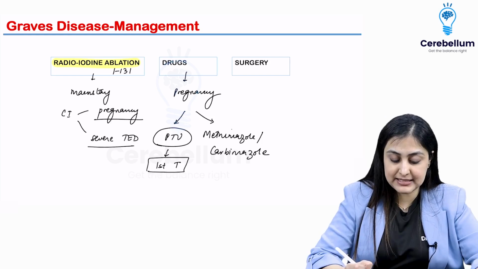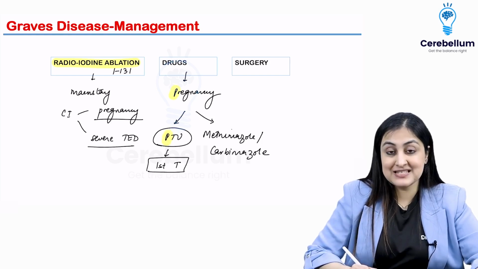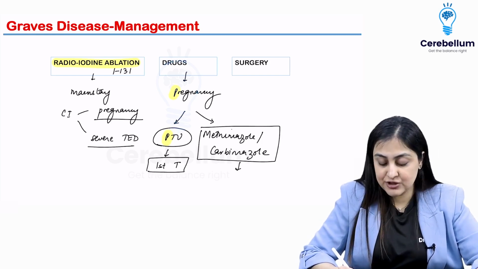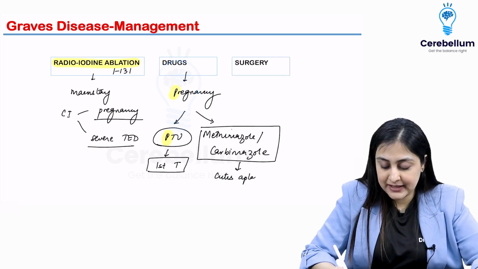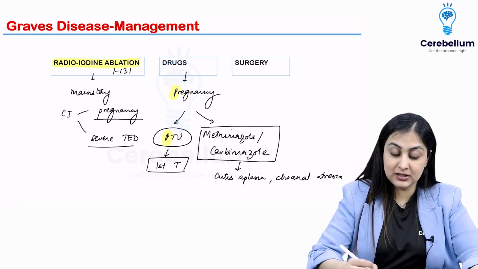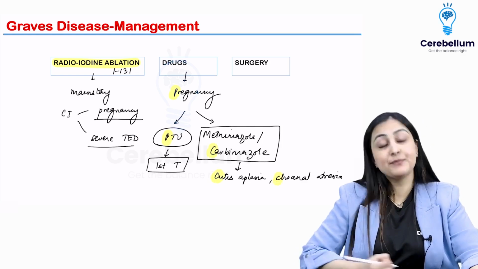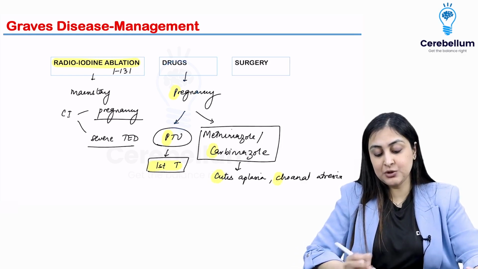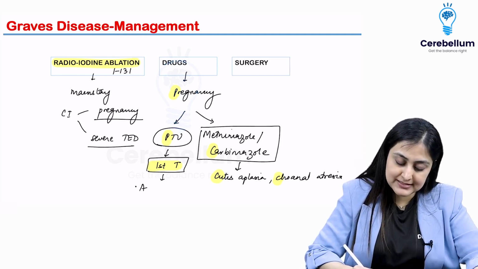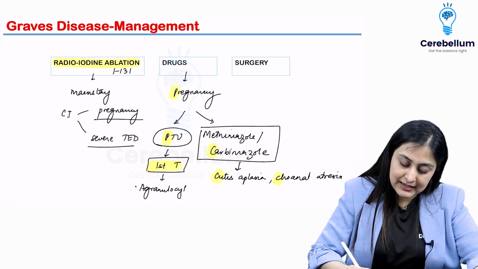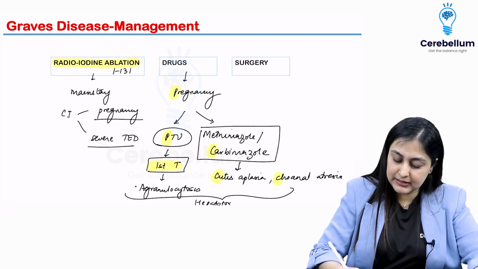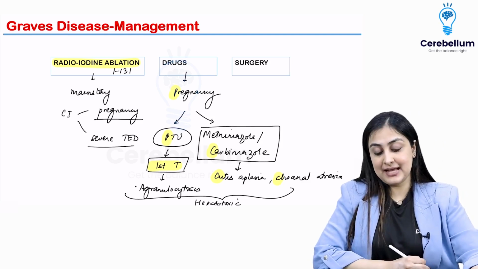So P for pregnancy, P for PTU, because this is safe, whereas methimazole, carbimazole are going to have teratogenic effects in the form of cutis aplasia and choanal atresia. So you want to remember all C's together: carbimazole, cutis, and choanal. All right, so first trimester PTU, after that you can switch the patients to methimazole and carbimazole because PTU has agranulocytosis, and both of these drugs in fact are hepatotoxic, PTU more than the others. Okay, so this is about their side effects.